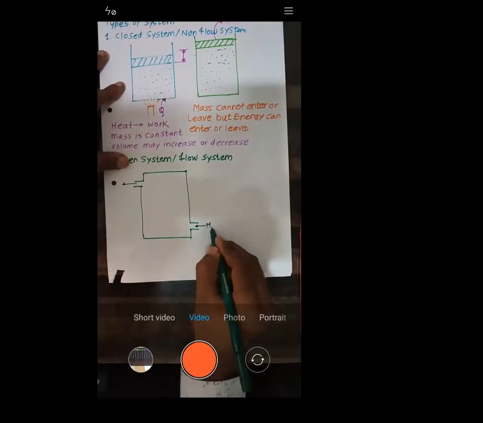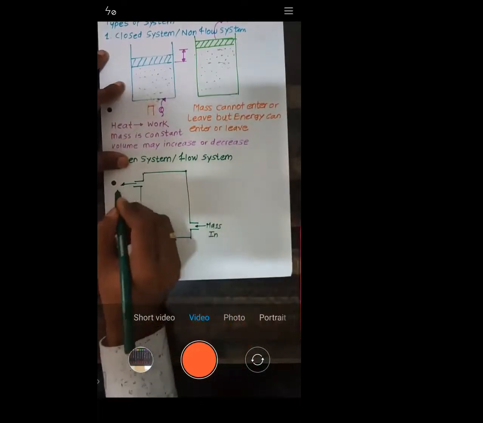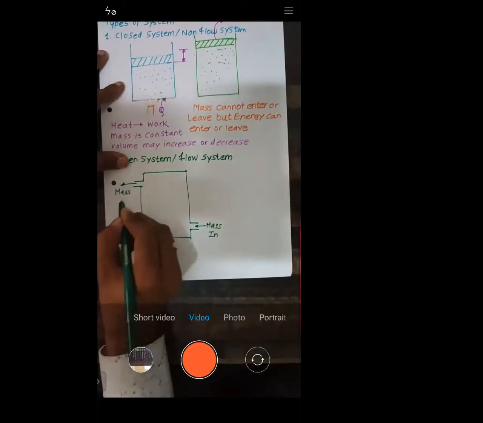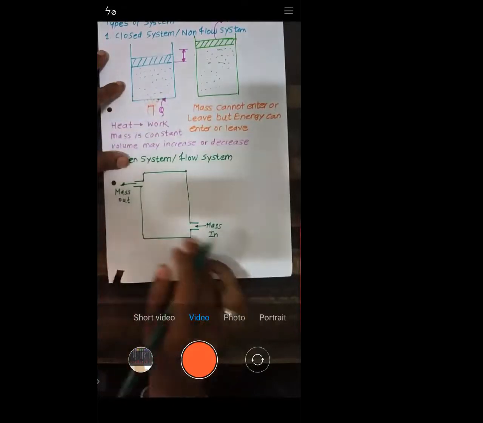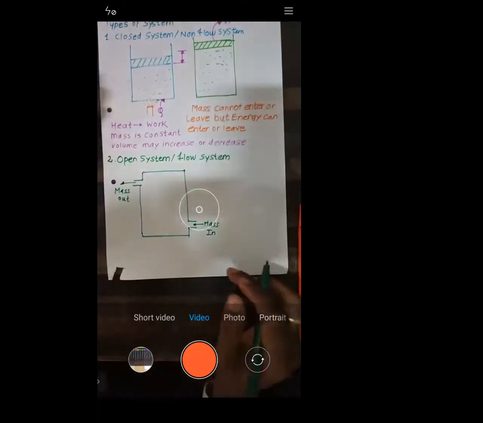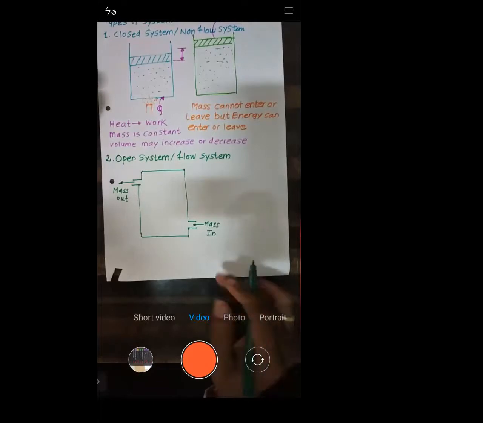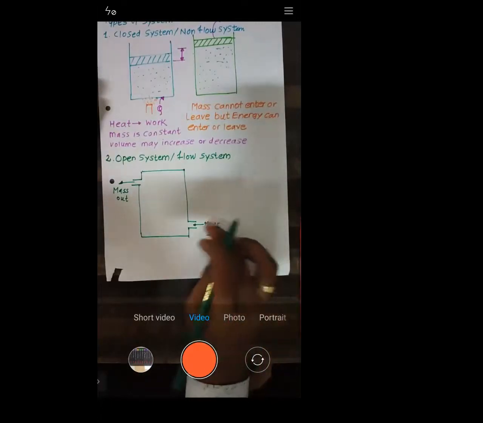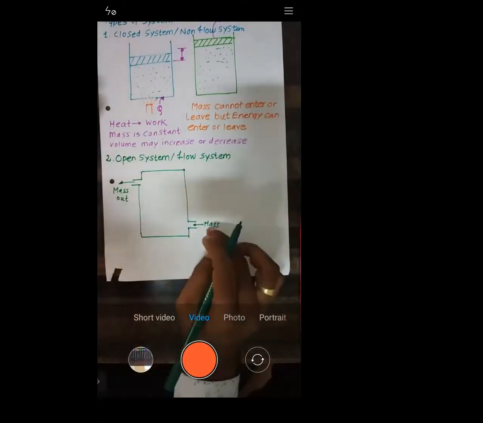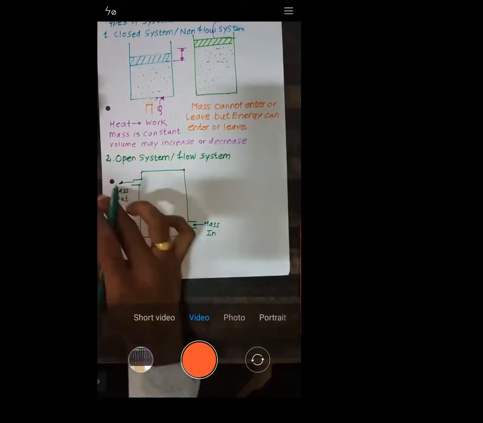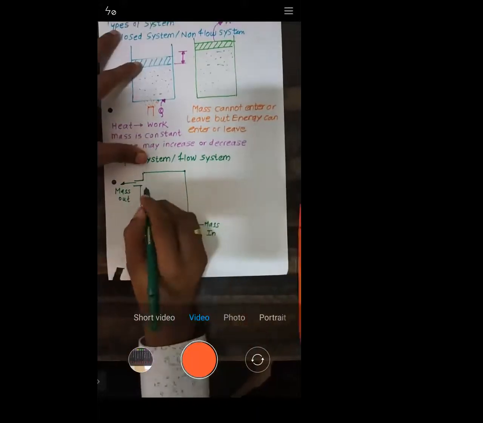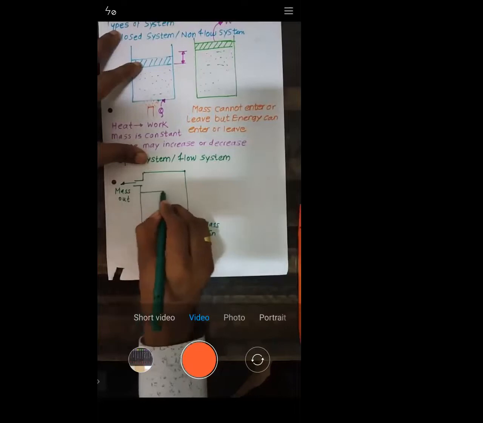From here the mass will enter, and from this end the mass will leave. So mass is entering and mass is leaving. Let's consider this to be a boiler. Water will enter through this end, and water will leave through this end, right? So we have this boiler.